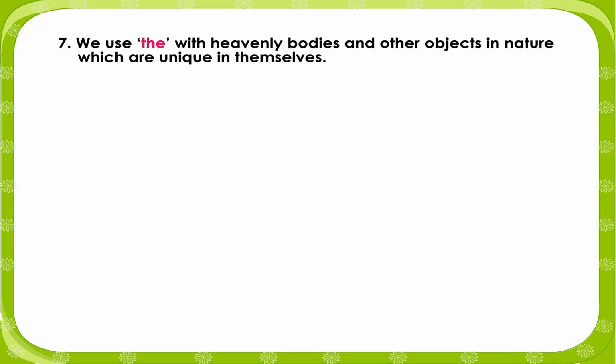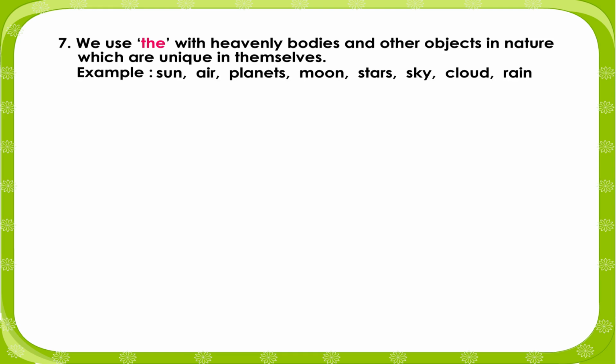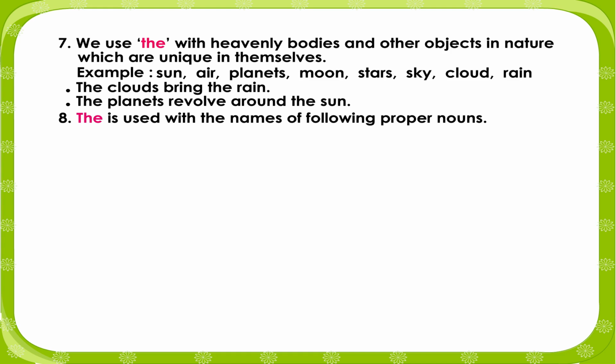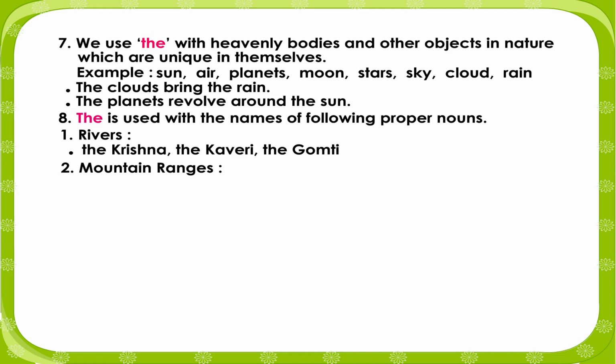7. We use the with heavenly bodies and other objects in nature which are unique in themselves. Example: the sun, the air, the planets, the moon, the stars, the sky, the clouds, the rain. The clouds bring the rain. The planets revolve around the sun. 8. The is used with the names of the following proper nouns. 1. Rivers: the Krishna, the Kaveri, the Gomti. 2. Mountain ranges: the Himalayas, the Andes, the Aravali, the Alps.